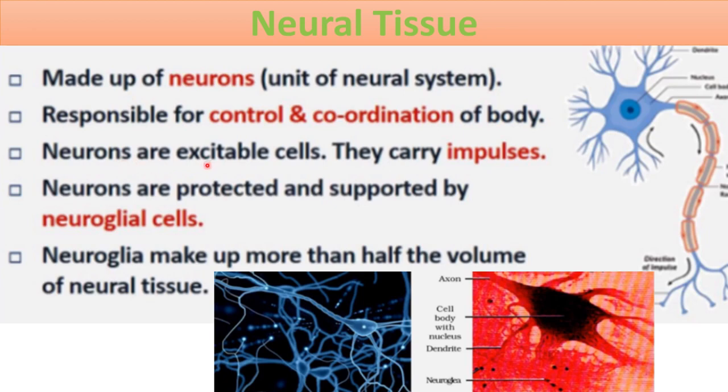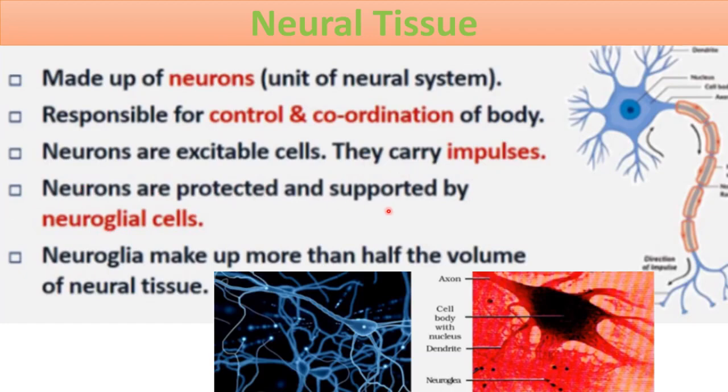That signal goes in the form of an electric signal, and that is called an impulse. So we can say that neurons carry impulses. An impulse is a type of electric signal which passes through the neuron. That's why we say neurons are excitable cells, because they receive stimuli, get excited, and carry the impulses or signal to the effector organ.